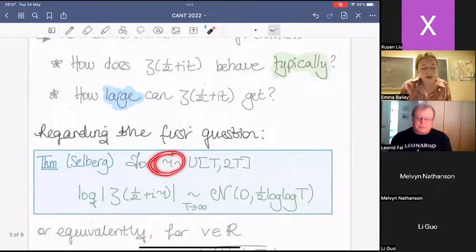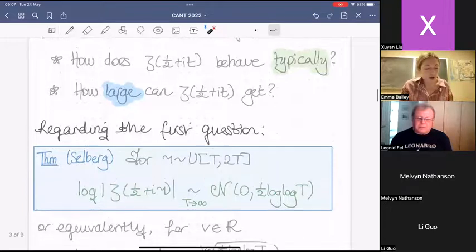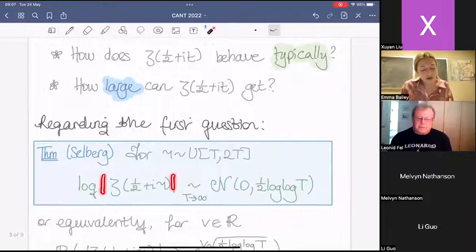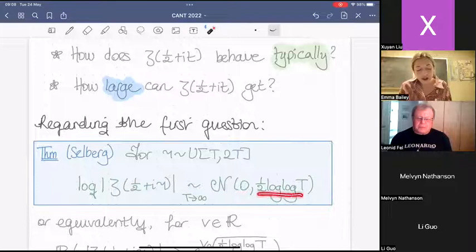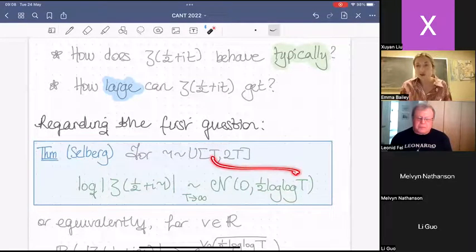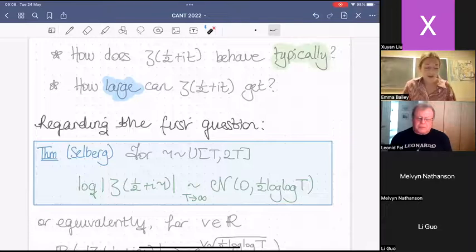So now I'm going to use tau for when I'm doing this random selection. For tau uniformly chosen between T and 2T, for some large capital T, Selberg's central limit theorem says the following. The log of the absolute value of the Riemann zeta function, which is the same as the real part of the log, clearly, evaluated at this random point on the critical line, tends to a Gaussian random variable centered with variance a half log T, where T is the height at which I'm looking at my Riemann zeta function.